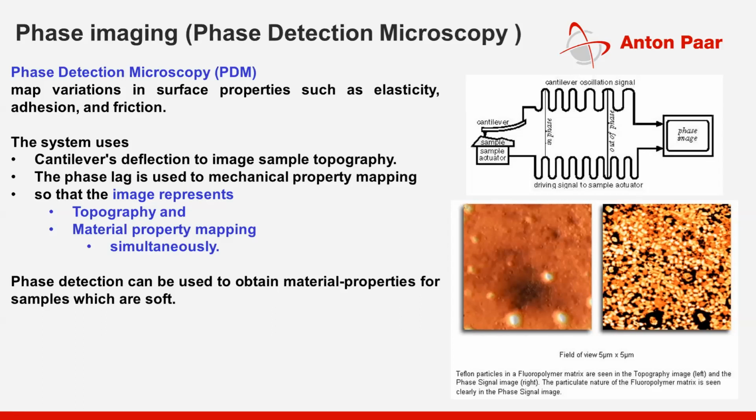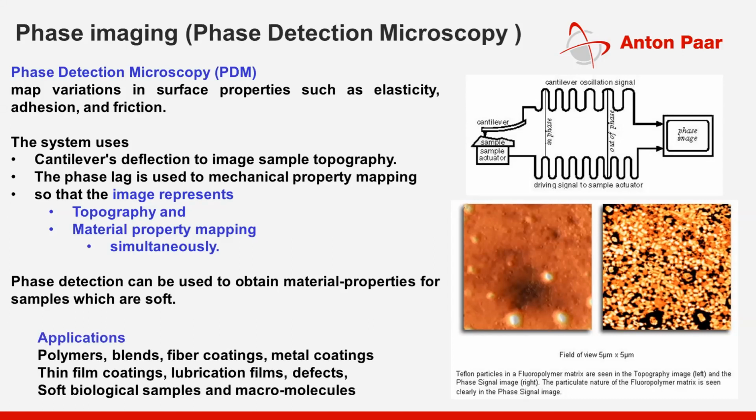So if the material has a different matrix and phases, you will see how these phases have been distributed across the matrix. This is how you can do topography and mechanical property characterization using the AFM.